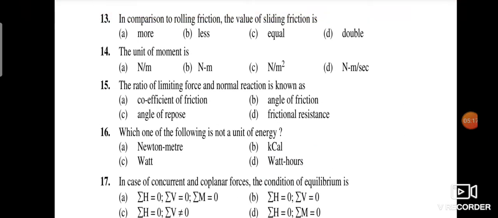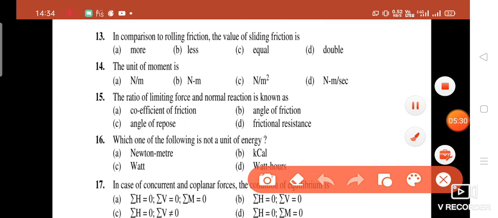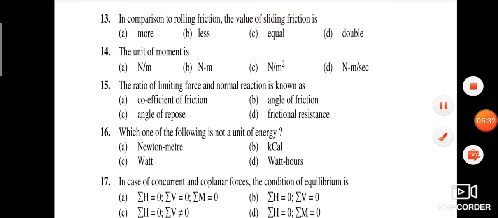Next question is, the unit of moment is, you have four options. Option A, Newton per meter, B, Newton meter, C, Newton per meter square, D, Newton meter per second. So your right answer is option B, Newton meter.